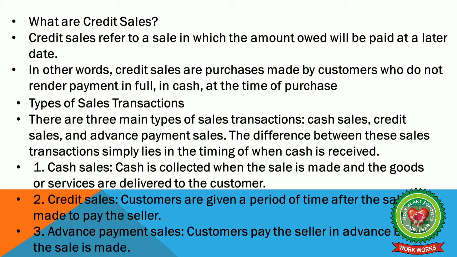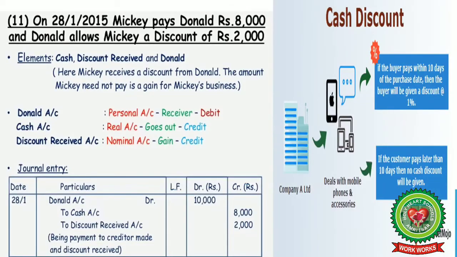We have different types of sales transactions. There are three main types: cash sales, credit sales, and advance payment sales. The difference between these sales transactions simply lies in the timing of when cash is received. First of all, cash sales: cash is collected when the sale is made and the goods or services are delivered to the customer. Next we have credit sales: customers are given a period of time after the sale is made to pay the seller. Advance payment sales: customers pay the seller in advance before the sale is made.